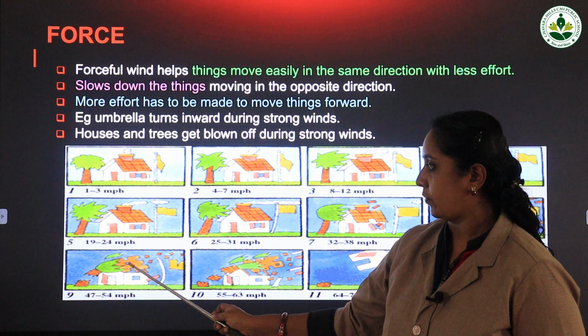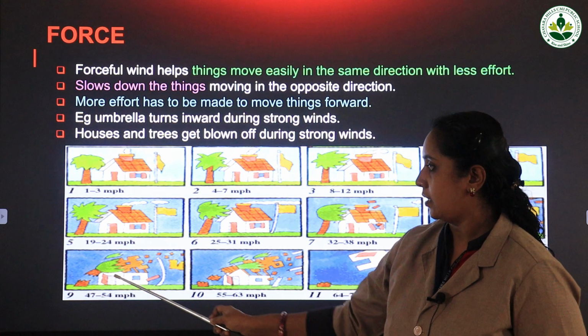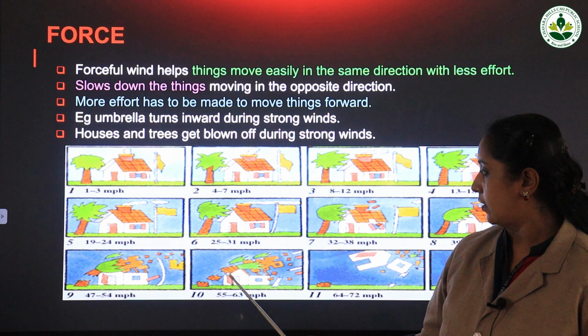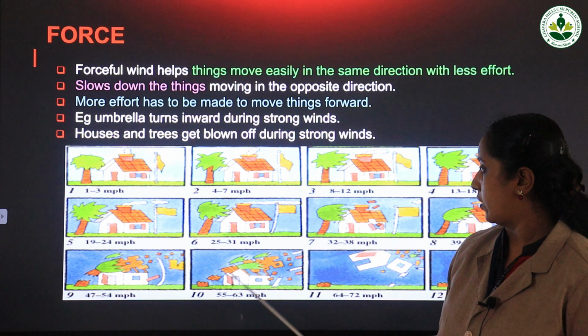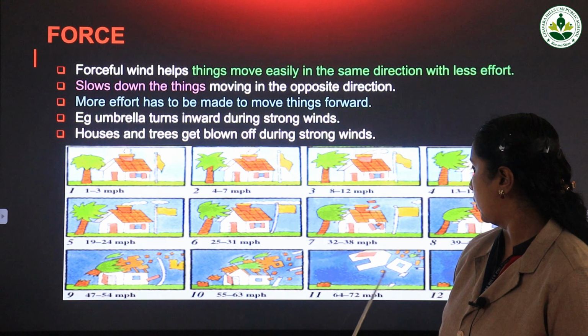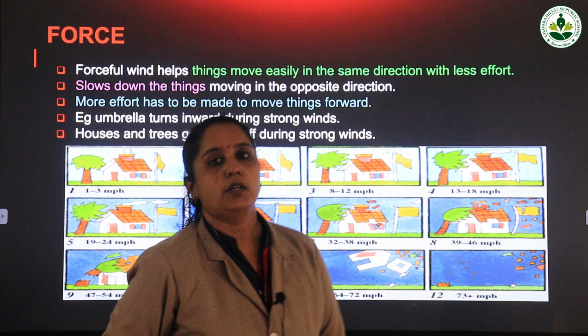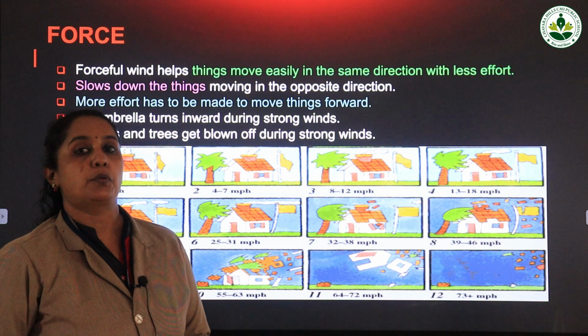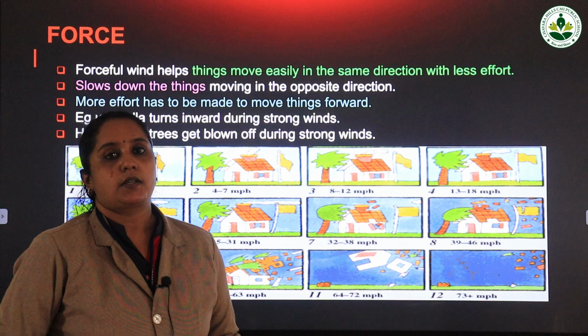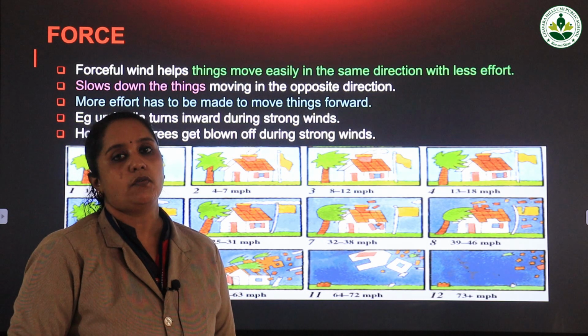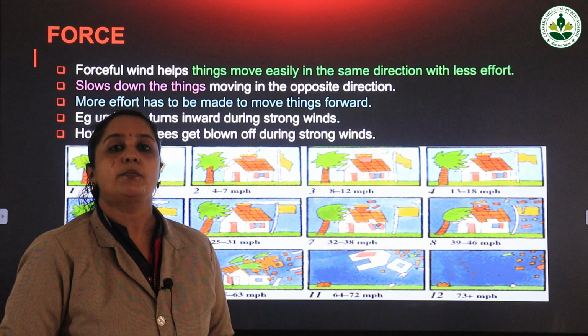You can see the roof of the house is getting destroyed. The tree is falling down. Again here, a lot of destruction. The house is destroyed, roof and all gone, the tree broke down, and here you cannot see anything at all. The last picture. So what happened here? Due to the speed of the wind, due to the force of the wind, that house got destroyed completely, and the tree also fell down and broke into pieces.